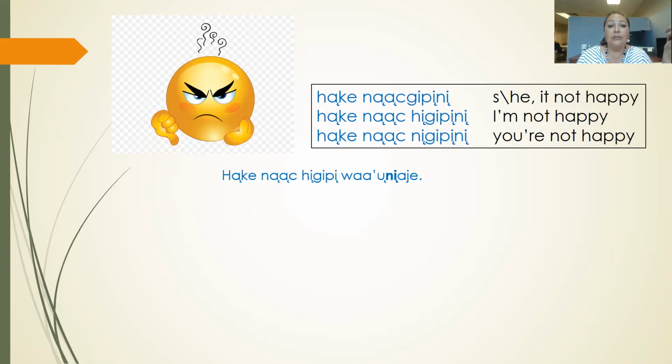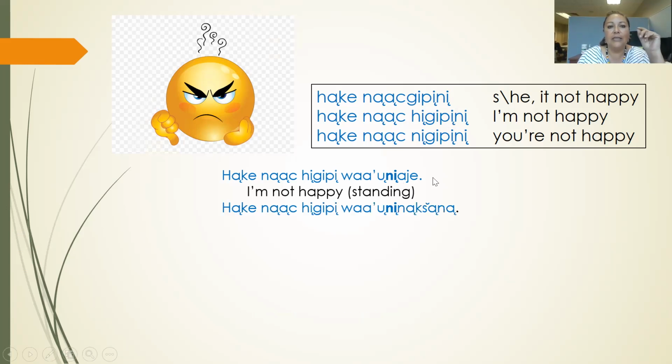All right, so I'm so predictable on this PowerPoint, aren't I? Or on this Zoom. Hanke na chingi pi wa uni ajed. This means I am not happy as I'm in a standing position. Okay, you see up in this little box, we put the knee. I should have put a couple little periods there, a couple little dashes, because that knee is coming right before the positional. Okay.